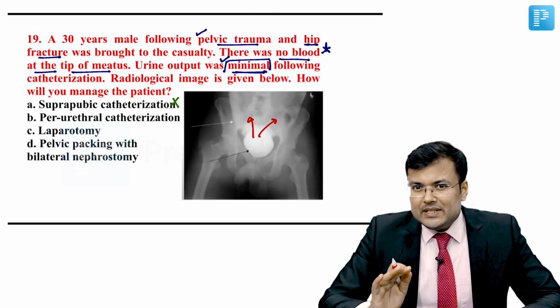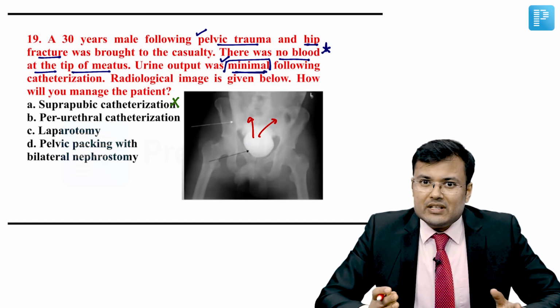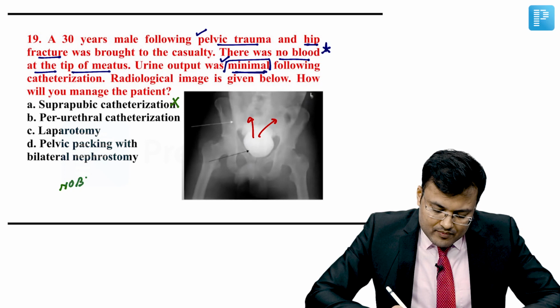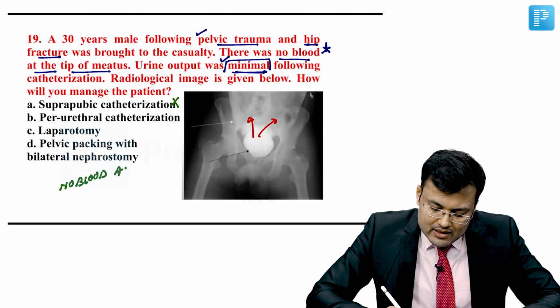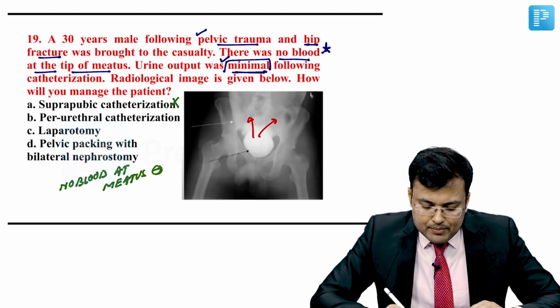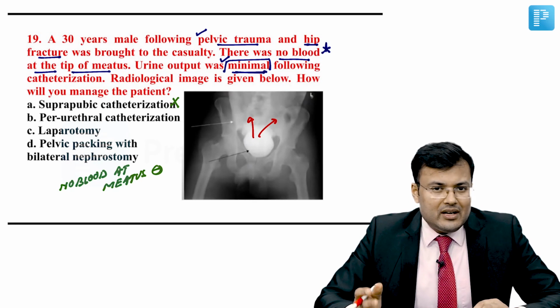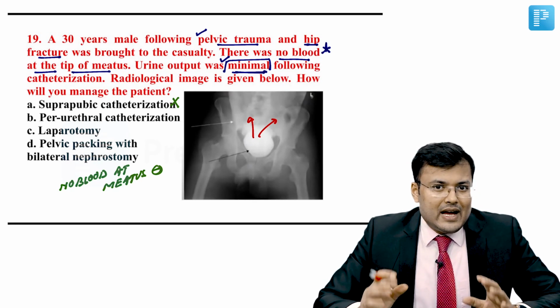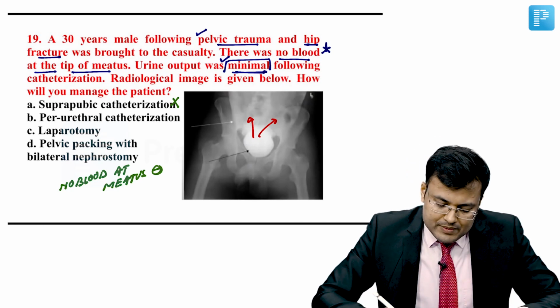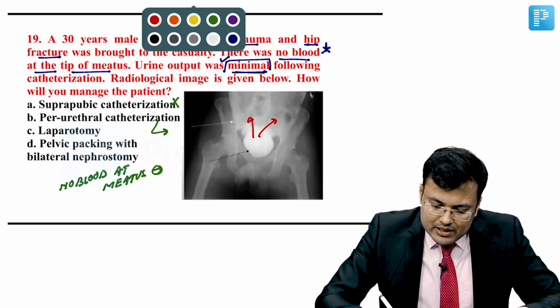No. SPC is done in patients who are having urethral injury, and here you can see no blood at meatus. Since there is no blood at meatus, it rules out urethral injury. So no SPC. Per urethral catheterization has been done already, and generally per urethral catheterization is sufficient for which patients? The patients who are having what?